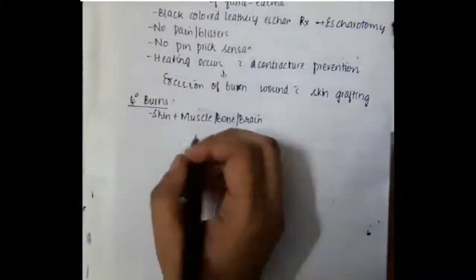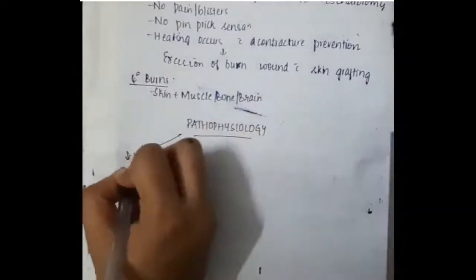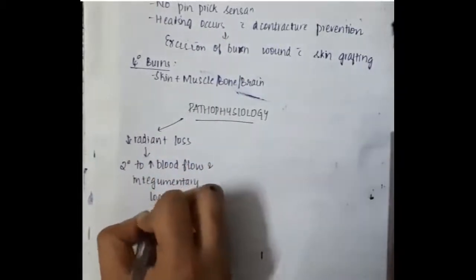Now let us learn about the pathophysiology of burns. Burns cause increased radiant loss secondary to increased blood flow and integumentary loss.